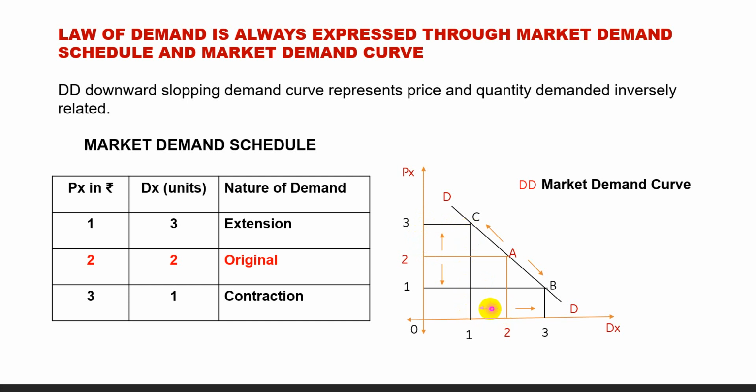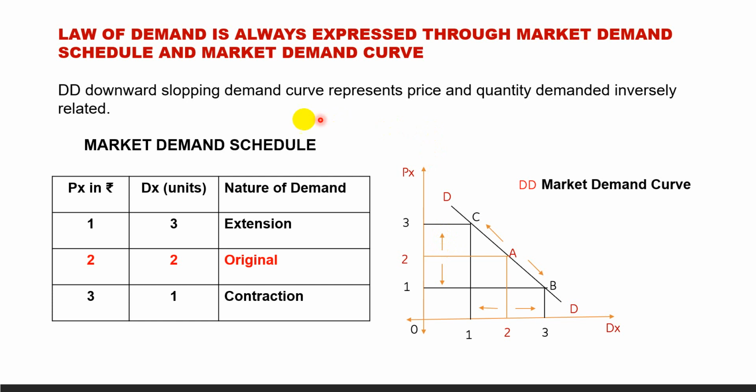So from 2 to 1, this is contraction in demand or decrease in quantity demanded. For this, the demand curve moves from point A to C. That is called upward movement or leftward movement along the demand curve. So contraction in demand causes leftward movement along the demand curve, and it happens because of an increase in price.